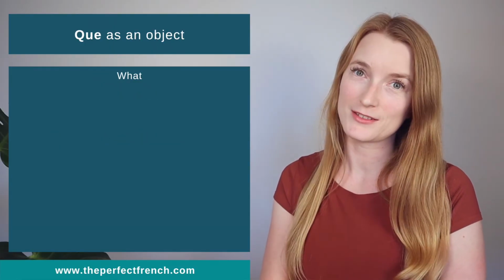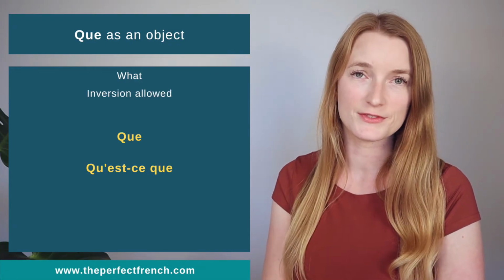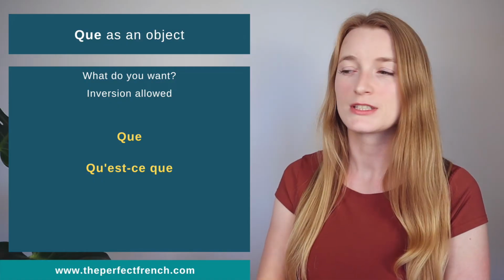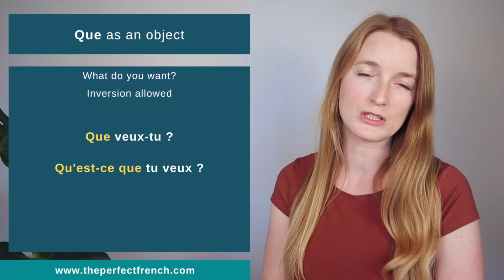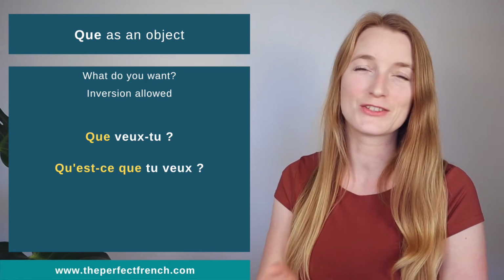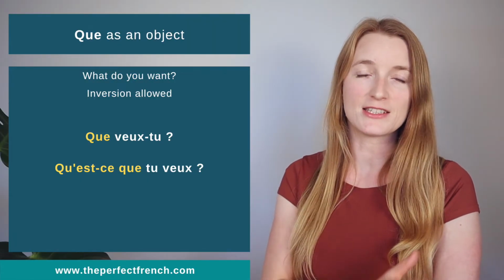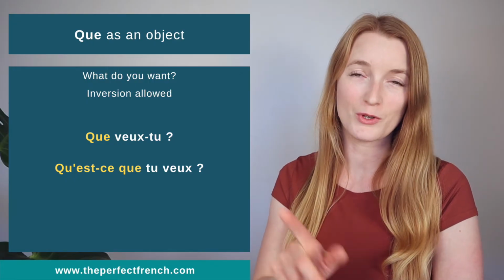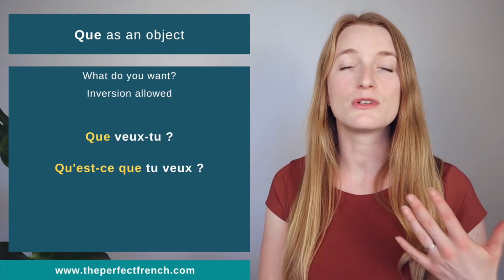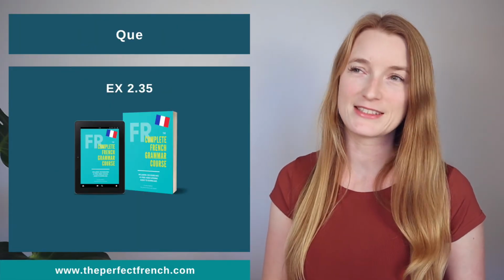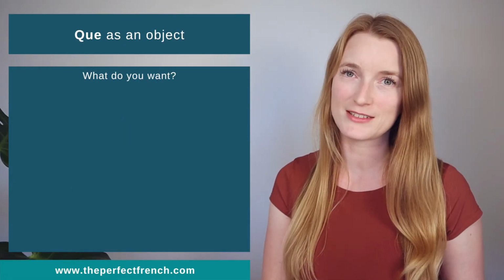Now, que as the object. In this case, you can either use que with the inversion or just qu'est-ce que. So if you look at what do you want, que veux-tu, or qu'est-ce que tu veux. So the object is qu'est-ce que, because the subject is tu. So qu'est-ce que tu veux, object. I know that this is a little bit complicated and heavy, but make sure to practice. It will come with a lot of practice. Talking about practice, 2.35.